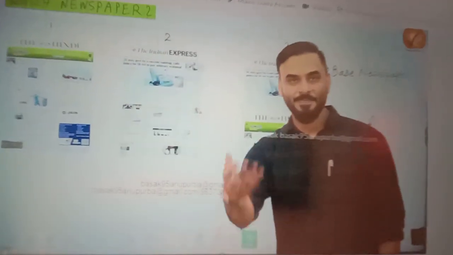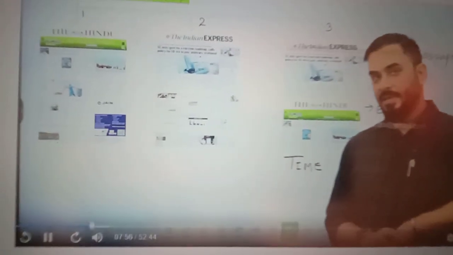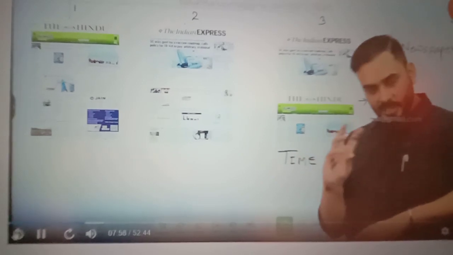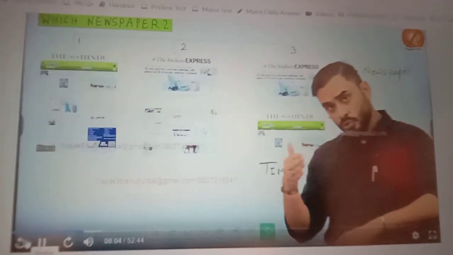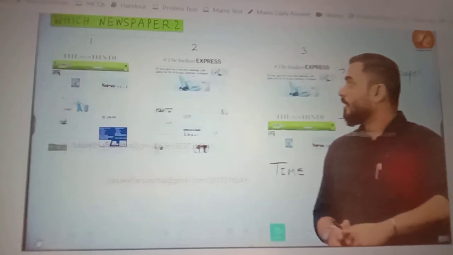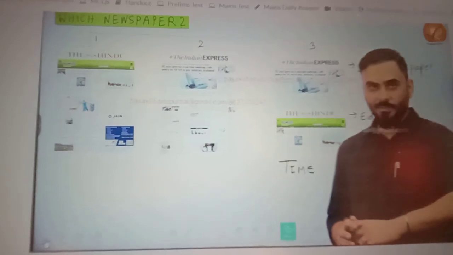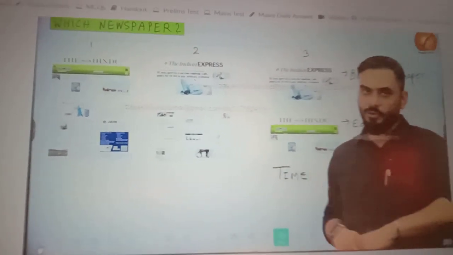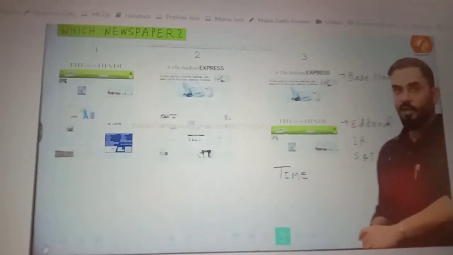Now, the most important question that any candidate asks is which newspaper to read. Almost more than 90% of students used to read only The Hindu newspaper. But these days, Indian Express has customized itself, and they are writing articles and content which is very close to UPSC standards. So a lot of students are studying Indian Express as well. The Hindu and the Indian Express, both are good in my opinion, very relevant for UPSC, you can pick either. But there are some students who prefer to go by the third model, which is a hybrid model.